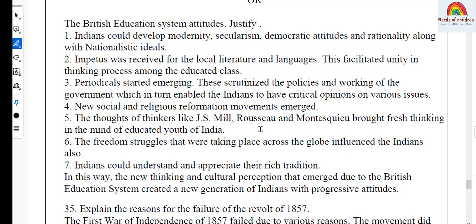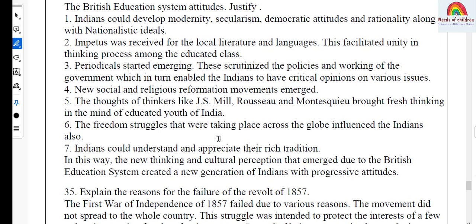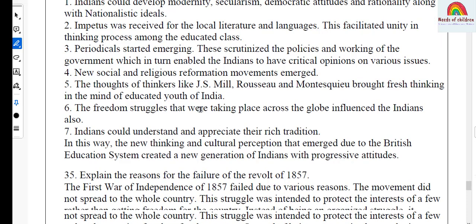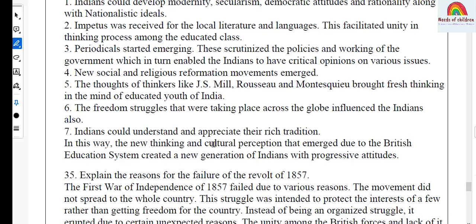Mill, Rousseau and Montesquieu brought fresh thinking in the mind of educated youth of India. The freedom struggles that were taking place across the globe influenced the Indians also. Indians could understand and appreciate their rich tradition. So in this way, the new thinking and cultural perception that emerged due to the British education system created a new generation of Indians with progressive attitudes.